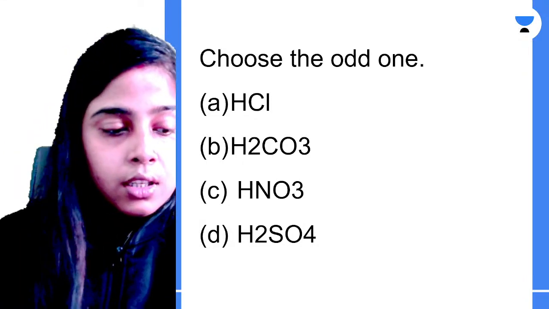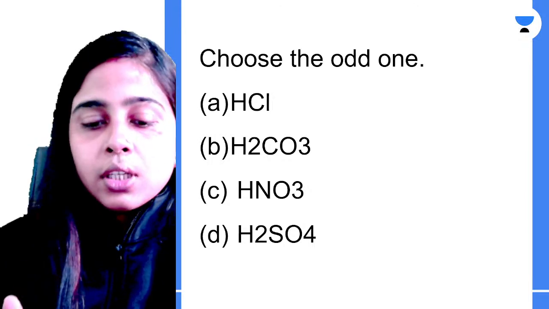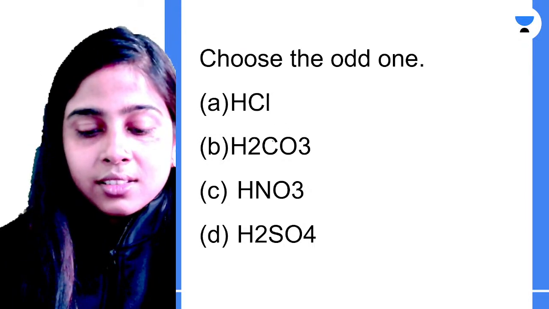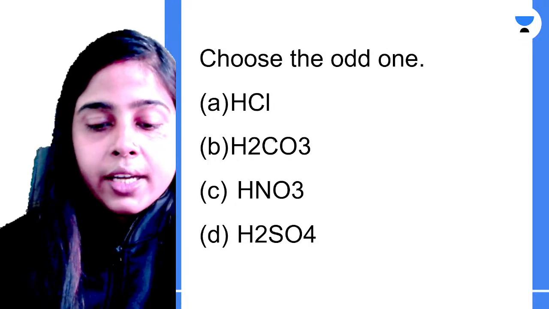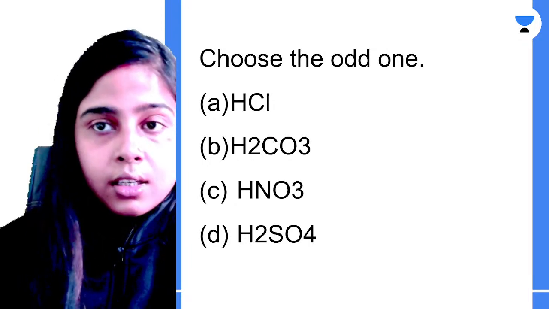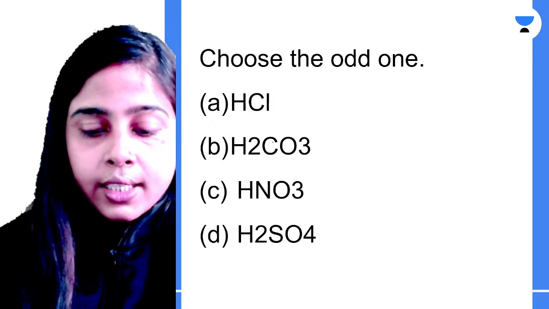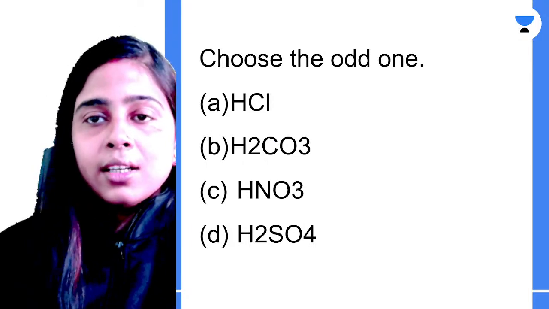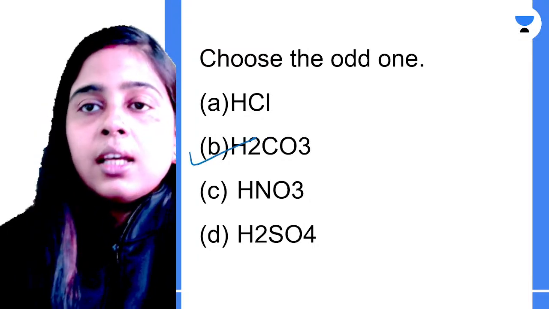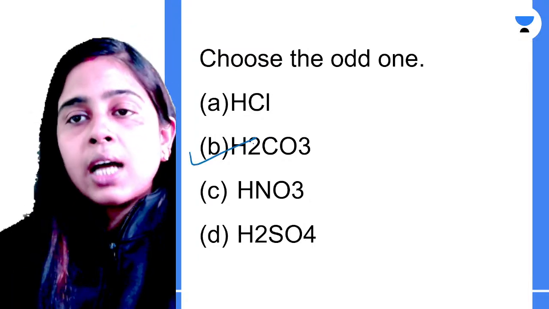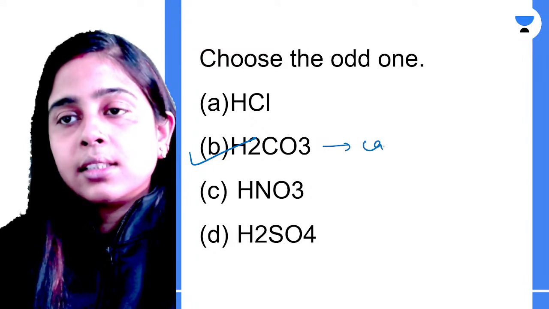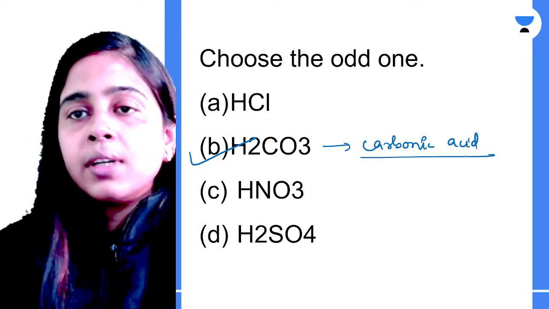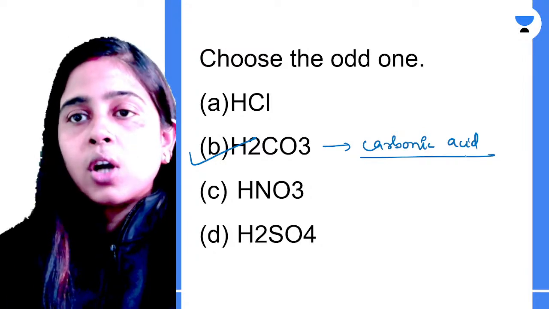Okay. So let me tell you, the correct answer is... Okay, very good, Vishal. No, Palak, it's not A. It's option number B. The odd one out is your carbonic acid. Okay, carbonic acid is the odd one out. Why is it the odd one out?